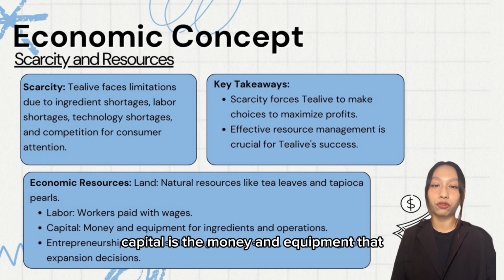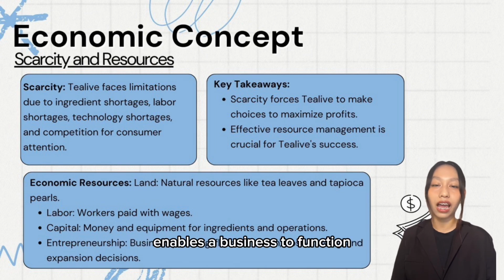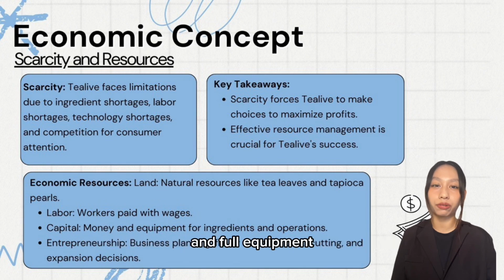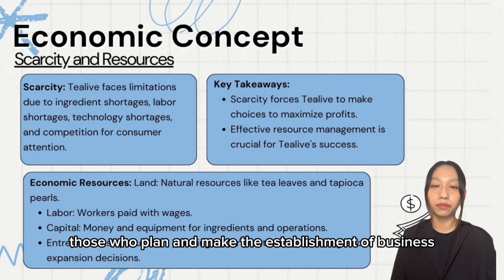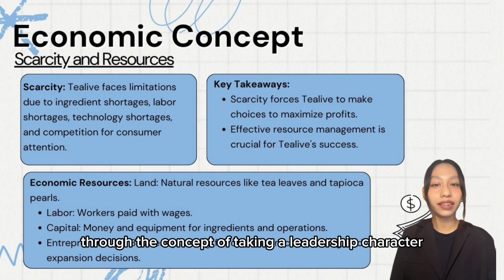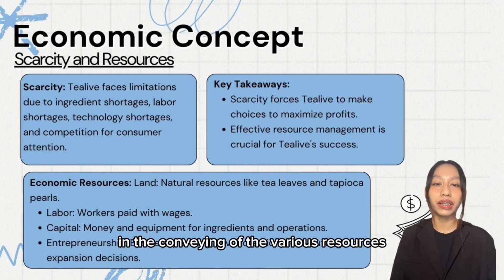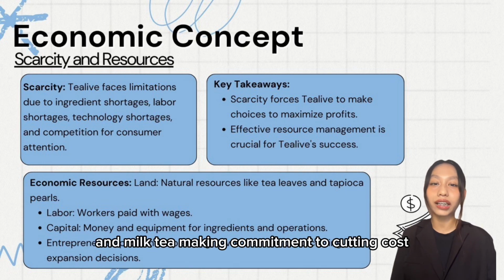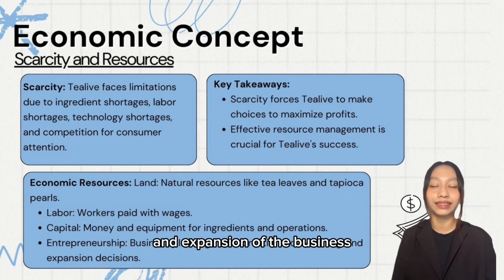Capital is the money and equipment that enables a business to function. For Tealive, this includes capital for purposes such as ingredients and equipment for mixing tea. Lastly, there are entrepreneurs, those who plan and establish the business, usually taking a leadership role in combining the various resources and making strategic decisions about flavor creation in milk tea making, commitment to cutting costs, and expansion of the business.